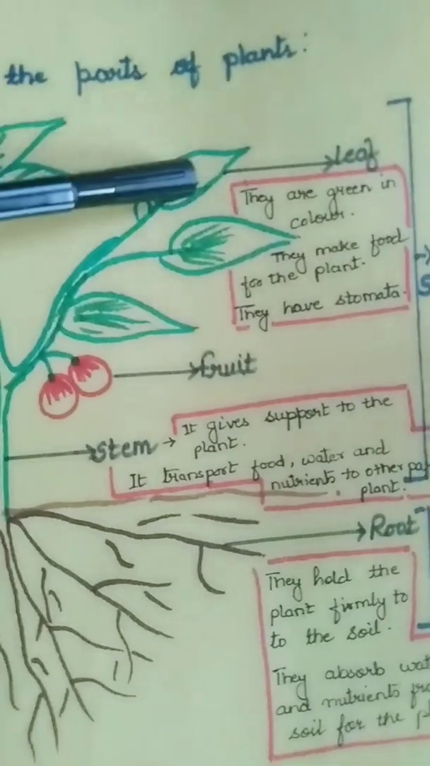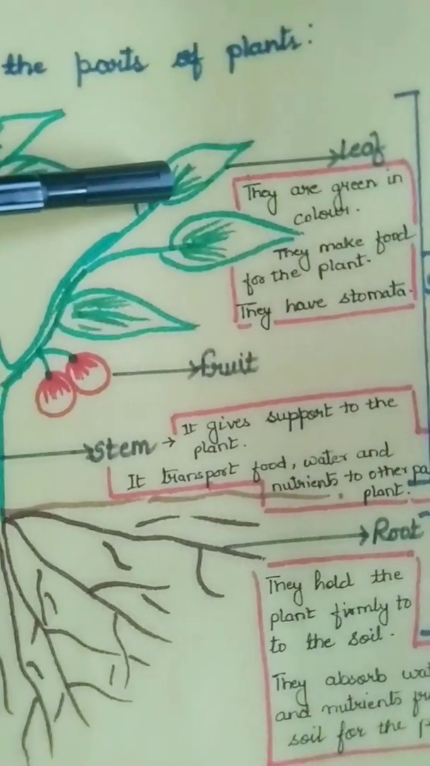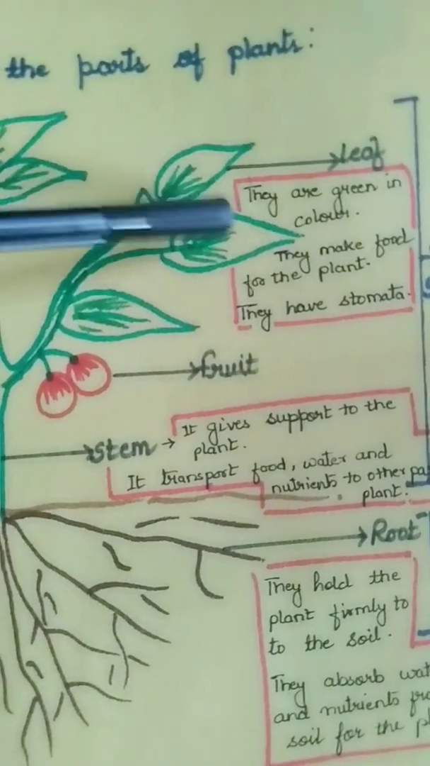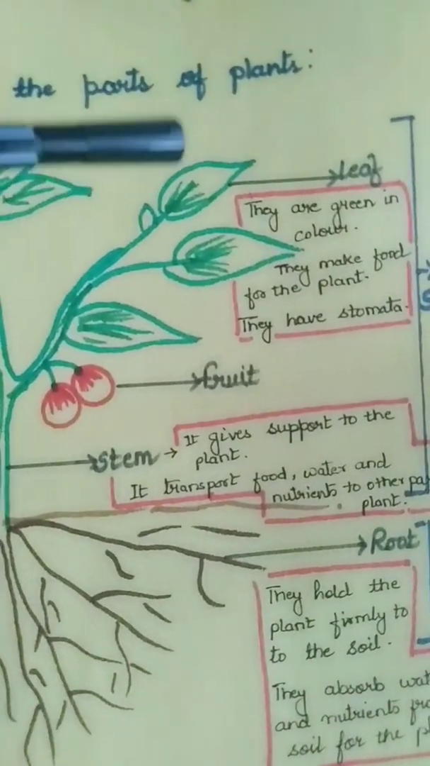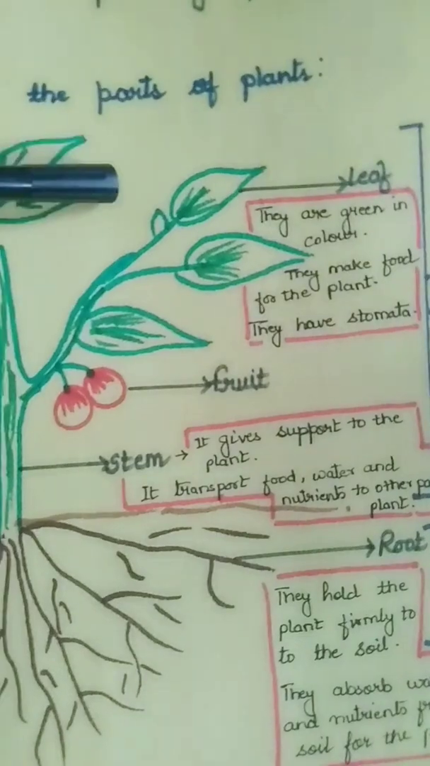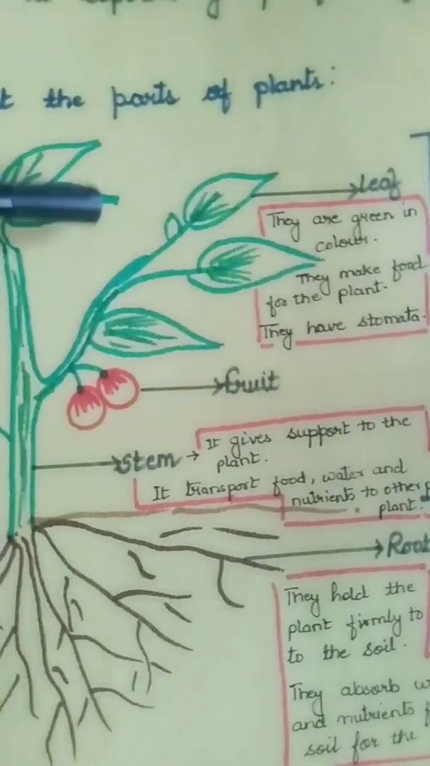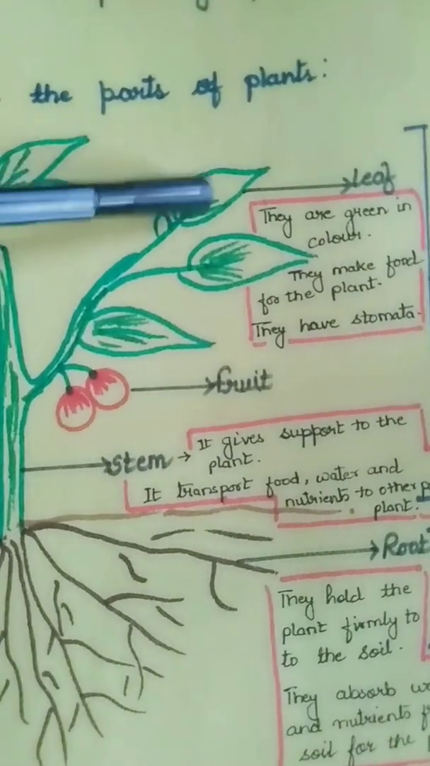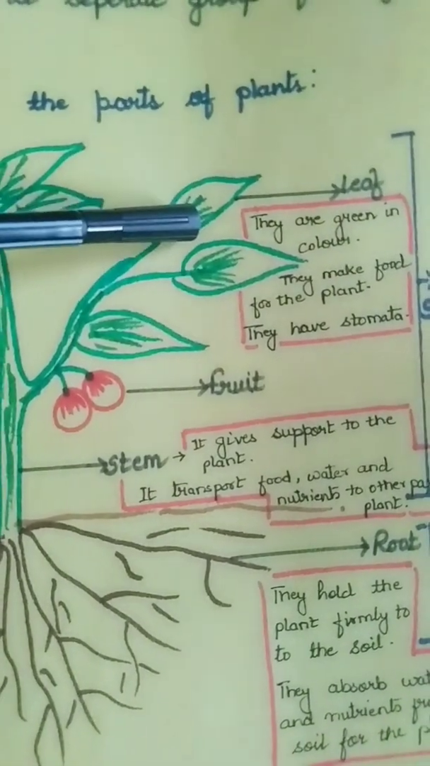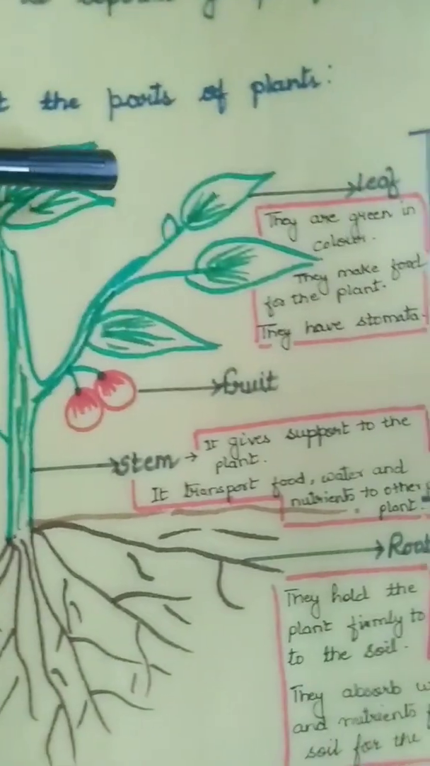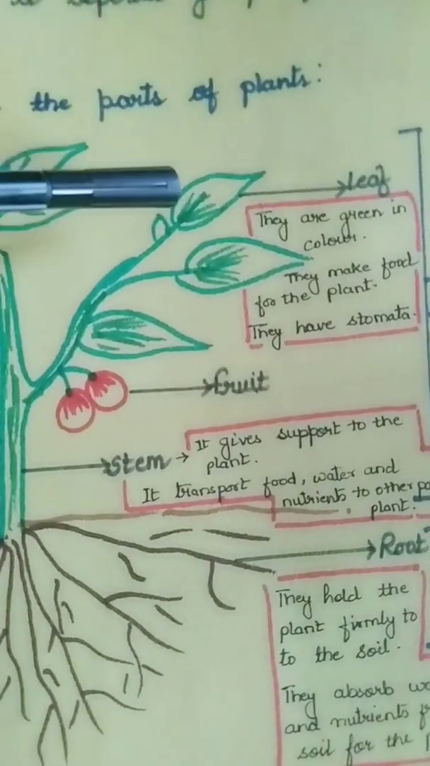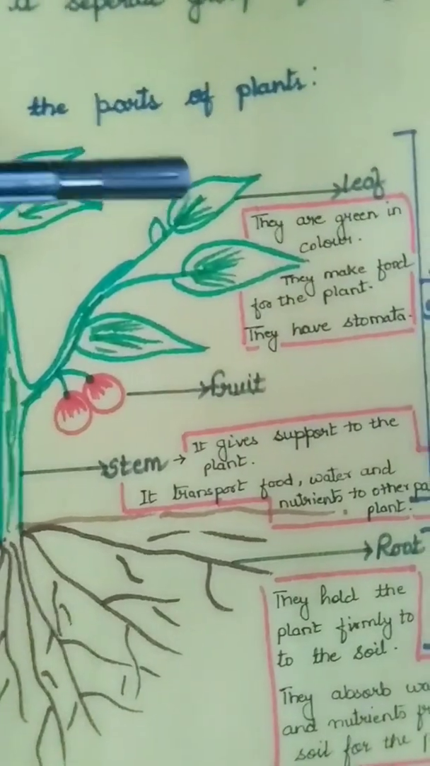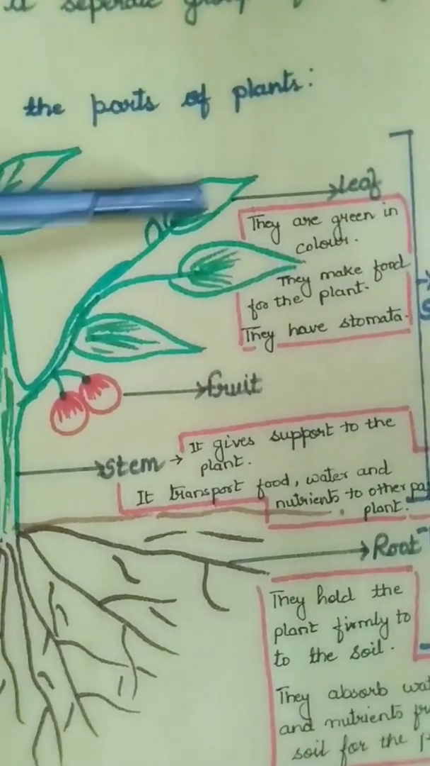Next is leaf. It is a very important part of a plant, children. Now, what is the color of the leaf? It is green in color. And why are they green in color? Because they have a constituent present in them, that is chlorophyll. The green color of the leaf is due to chlorophyll.